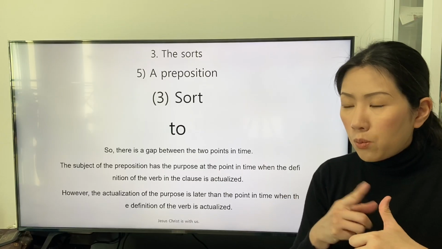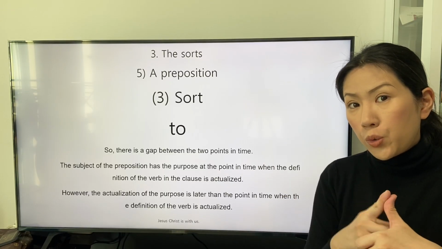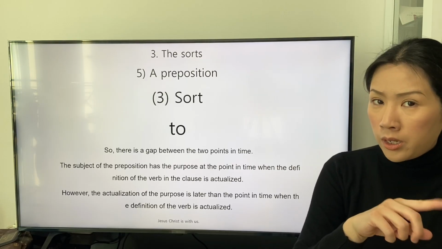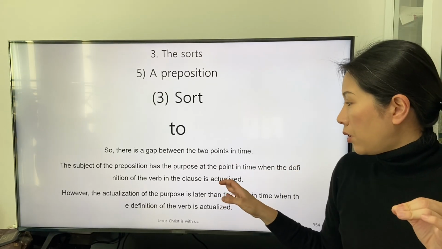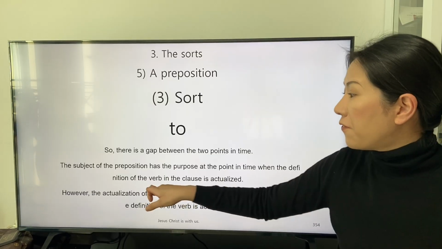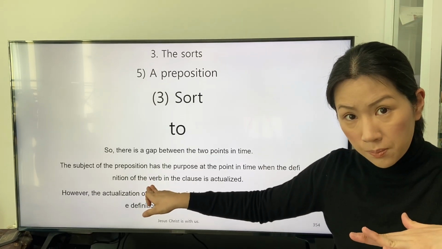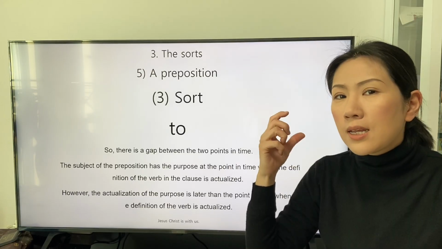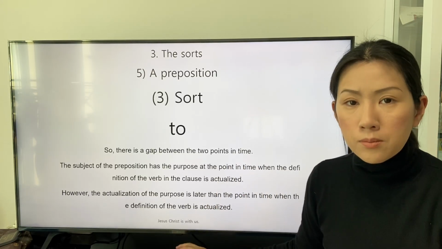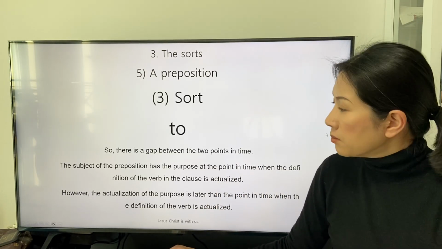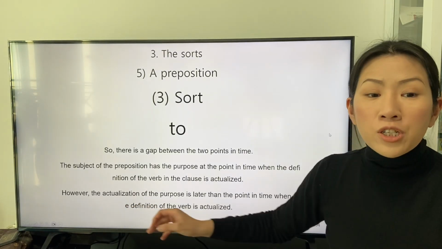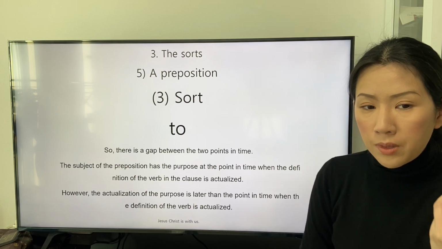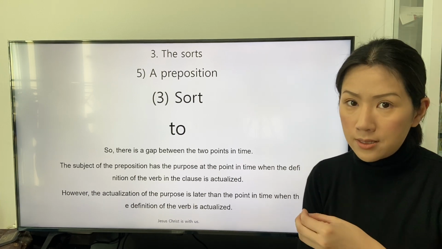The point in time when the subject of the preposition to exists relies on the point in time when the definition of the verb in the clause where the preposition to is applied actualizes. However, the actualization of the purpose is later than the point in time when the definition of the verb is actualized.